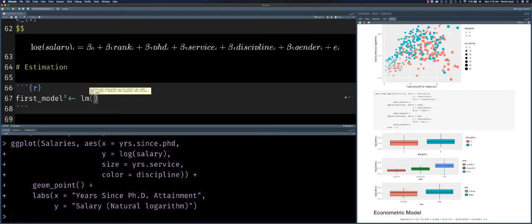arguments filled in. Most of them are filled in by default here, but we do need to specify the formula. We do need to specify the data set in this case. So for our dependent variable, we're going to nest inside of this the mathematical function of log for salary. And you have to be careful here. You have to specify the actual name of the column within your data frame. So if you don't remember what that is, you may need to reload that and look at it to make sure that you actually capture the appropriate name, because if you don't get this portion right, then it'll give an error message.